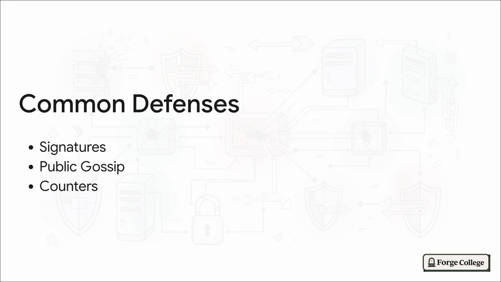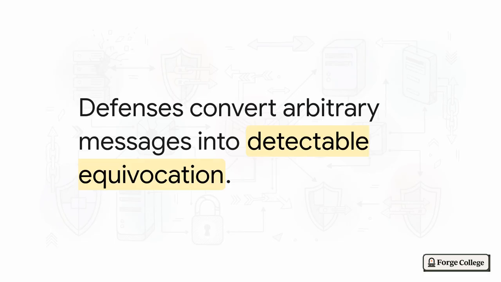And third, monotonic counters, like sequence numbers. These are crucial because they stop adversaries from taking an old, valid message and replaying it out of order just to confuse everyone. Now, the philosophy behind these tools is actually fascinating.